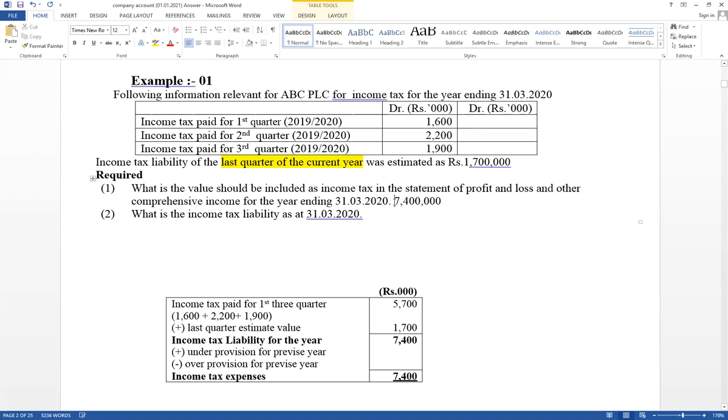Therefore, here, rupees 7,400. This is the value that should be included in the income statement as income tax. But they ask what is the income tax liability as at 31st March 20. As a liability, you have to consider only the last quarter estimate value. It is equal to 1,700. Therefore, values in rupee thousands.